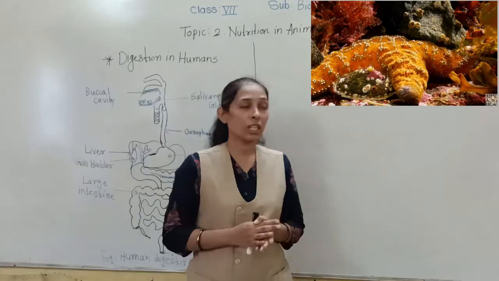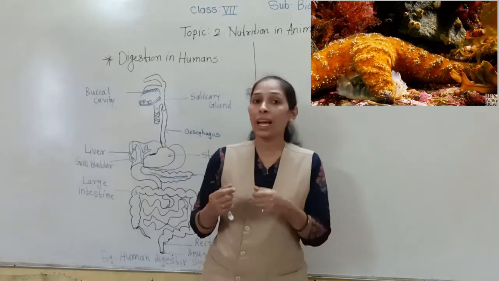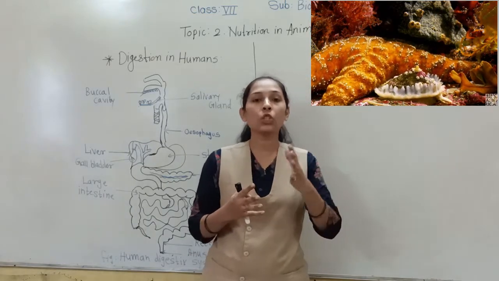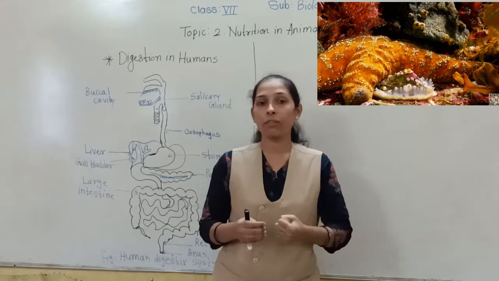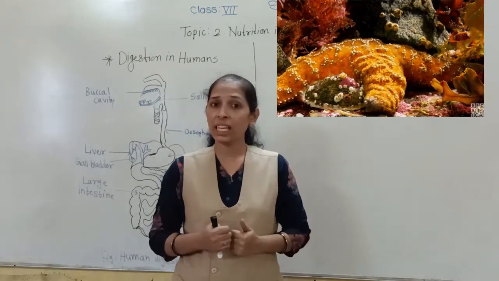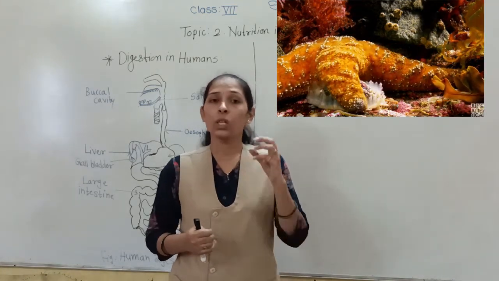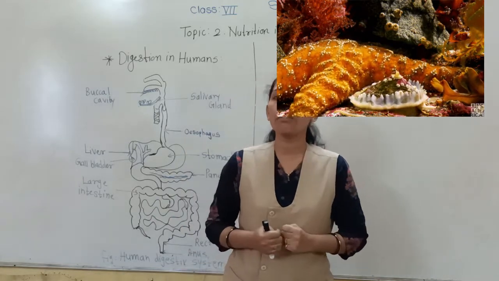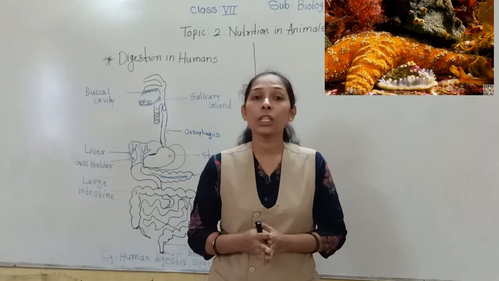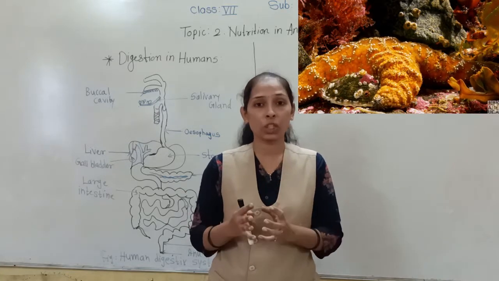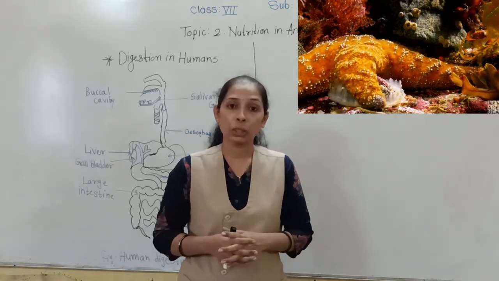The starfish feeds on animals that have shells on their body, like a snail has a shell. That shell is made up of calcium carbonate. So the starfish feeds on animals having shells made of calcium carbonate.